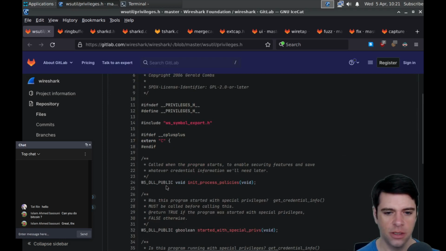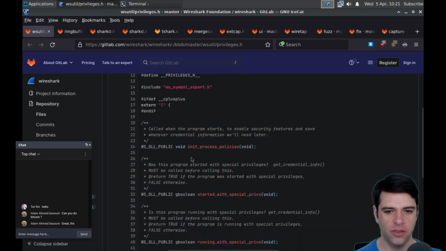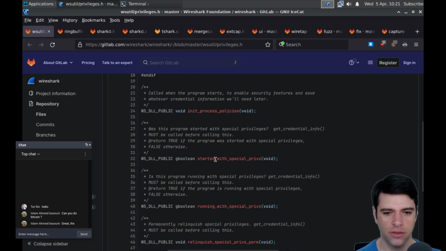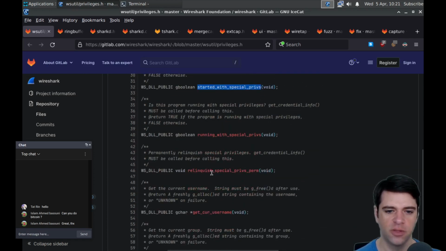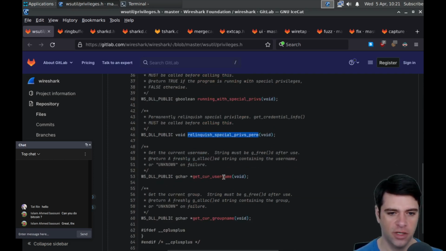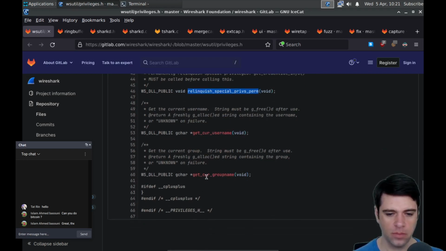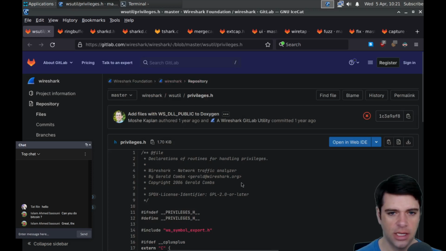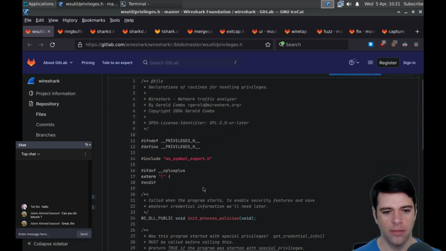Here's privileges. So we have init process policies, called when the program starts to enable security features and save whatever credential information we'll need later. I don't know where they get credentials. Started with special privileges, I guess that's like root. Running with special privileges, relinquish special privileges, permanently relinquish special privileges. Get credential info must be called before calling this. Get current username and get current group name. So I guess they must check if they're running as root, and if you are running as root, it seems like maybe they try to downscope if they can.